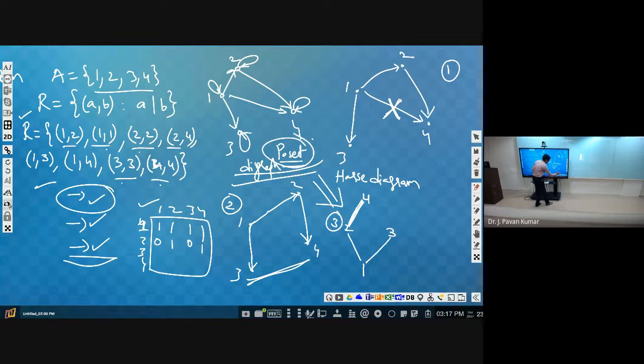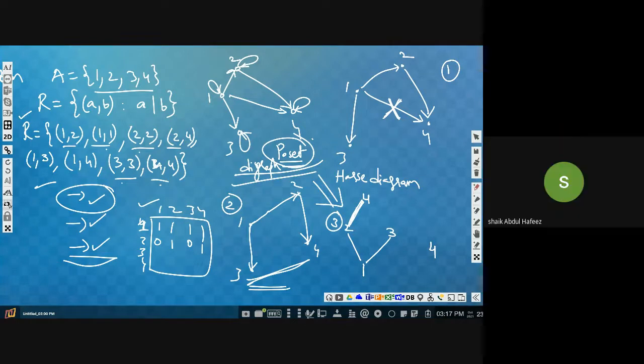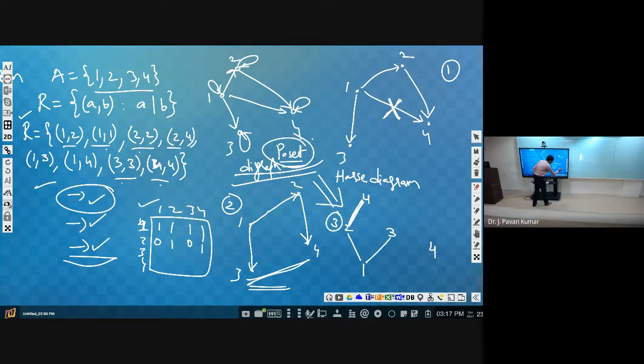Consider 4 itself as the first one. Now, is 4 related to any other element? From 4, are we having any directed edge in this particular digraph? No, sir. So 4 will not be related to any other element. Next, similarly, consider another element like 2, or consider 1. From 4, are we having any edge to 1 directly? No. So we will not have anything.